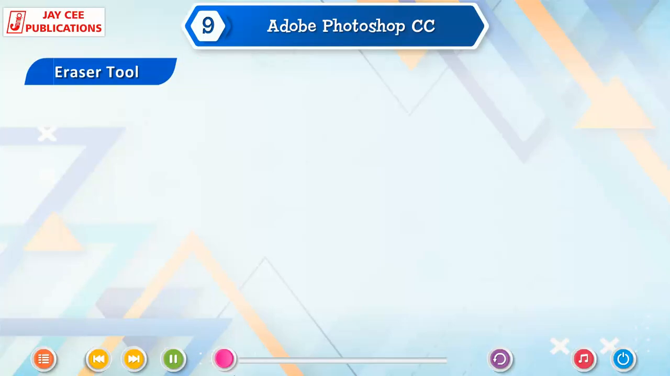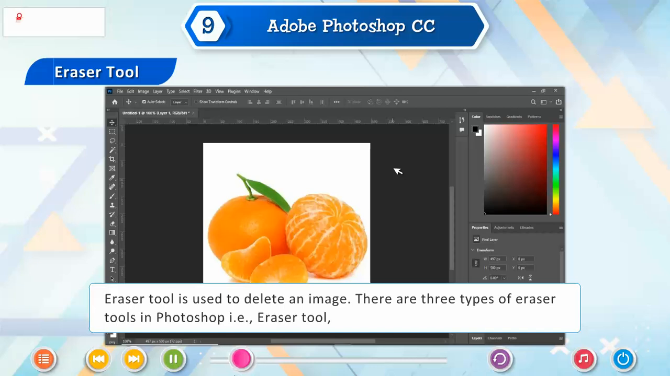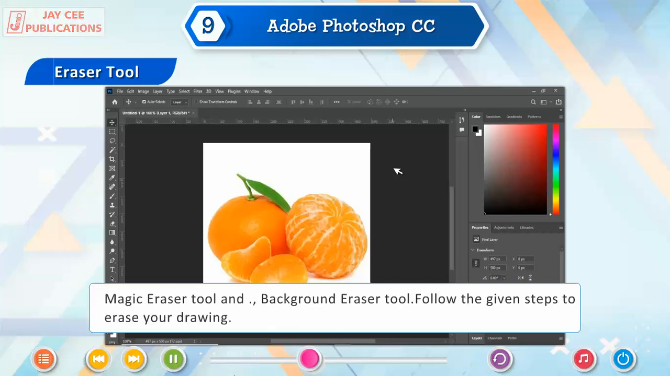Eraser tool. Eraser tool is used to delete an image. There are 3 types of eraser tools in Photoshop. That is Eraser tool, Magic Eraser tool and Background Eraser tool. Follow the given steps to erase your drawing.